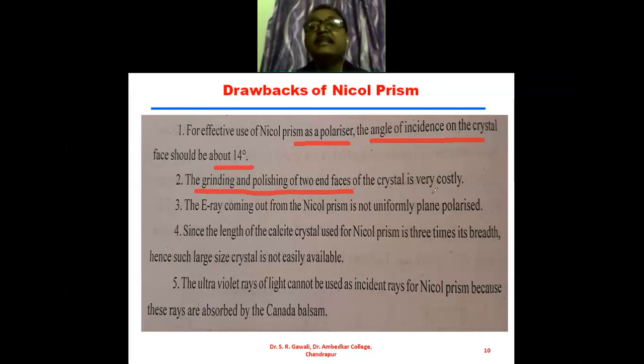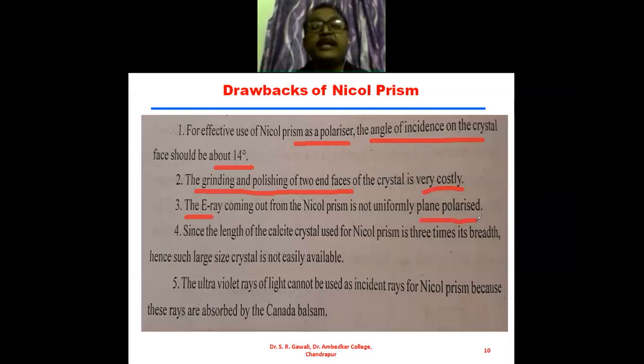The second drawback of the Nicol prism is that grinding and polishing the two end faces of the crystal is very costly. We have seen that we have to reduce the angle from 71 degrees to 68 degrees, and for that purpose we grind and polish the two end faces of the crystal, and this is very costly. The third drawback is that the E ray coming out from the Nicol prism is not uniformly plane polarized.